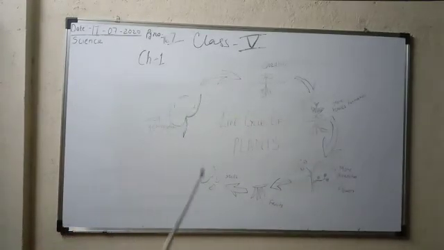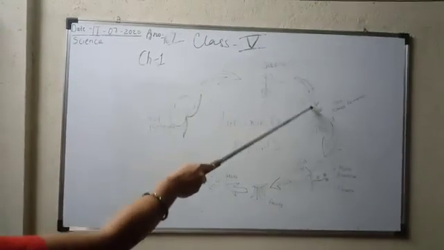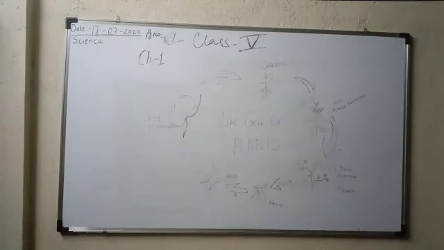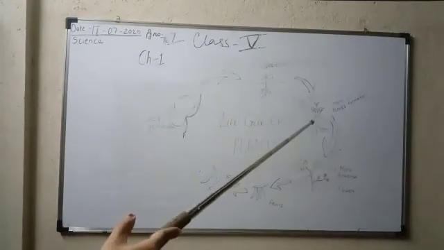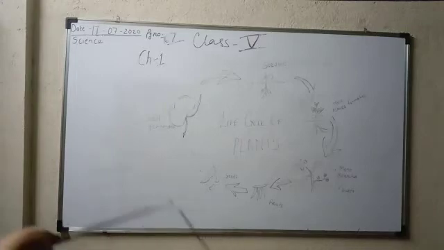You can say that the life cycle of plants can be divided into six stages: 1, 2, 3, 4, 5, 6. The life cycle of plants is mainly divided into six stages. First is seed germination, after that the seedling, after that small plants, and after that the flowering plant, after that the fruit stage, and then again the seeds come out of the fruit and the seed starts germinating. This is how plants complete their life cycle.